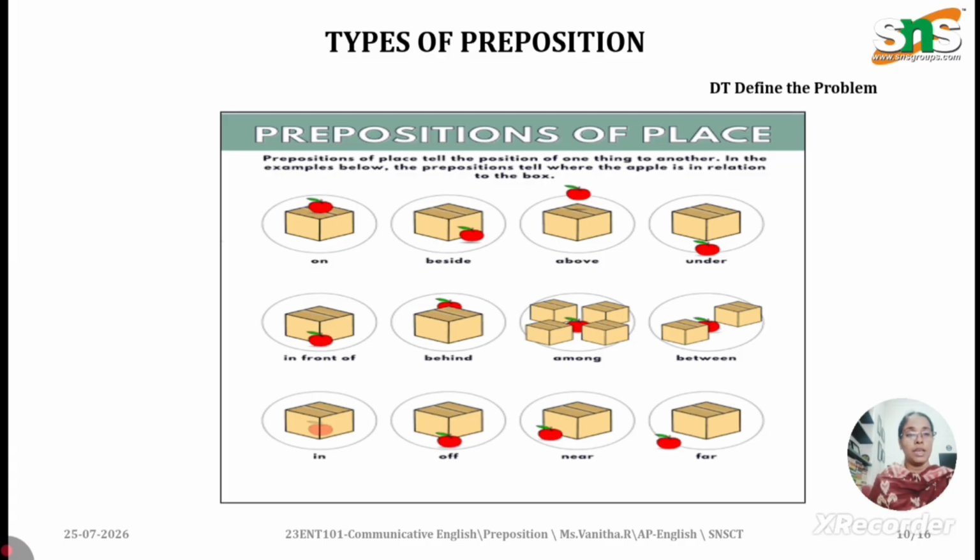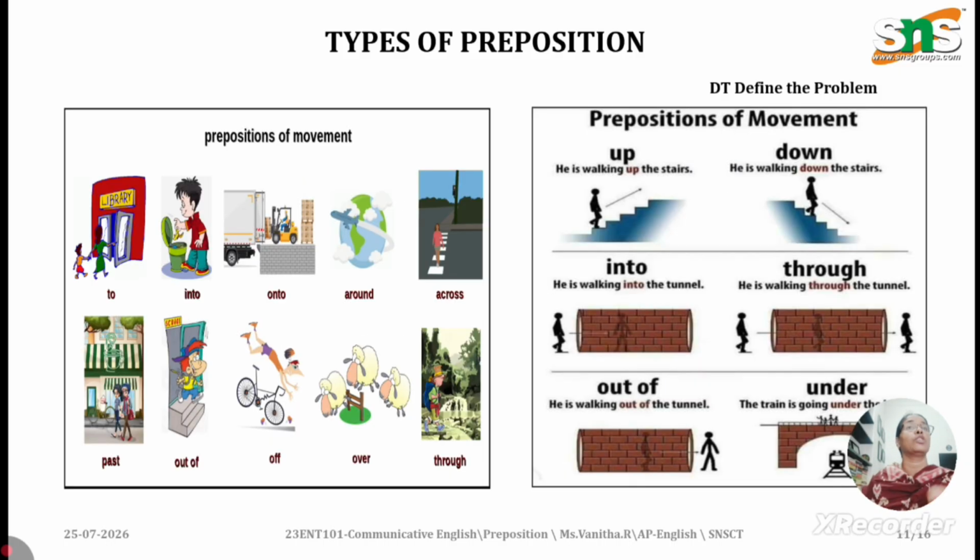Here in this slide you can see, exactly, it tells about the place, whether it is under, above, side, in front, behind, among, okay, the place. So we have seen preposition of time, preposition of place, and preposition of movement. Again, I would like to make this clear using this slide. You can see here the preposition of movement exactly means the movement of a person.